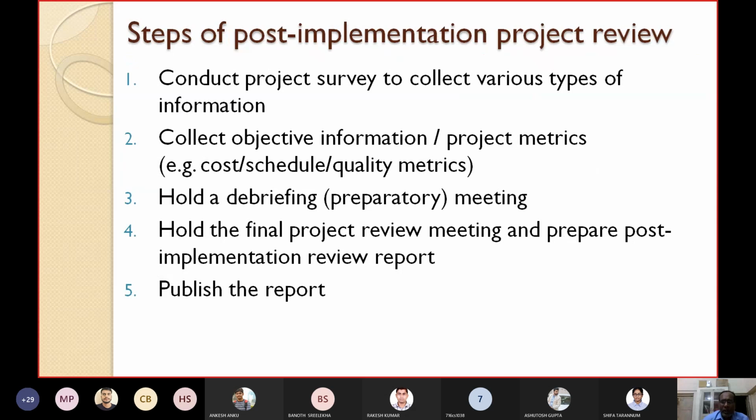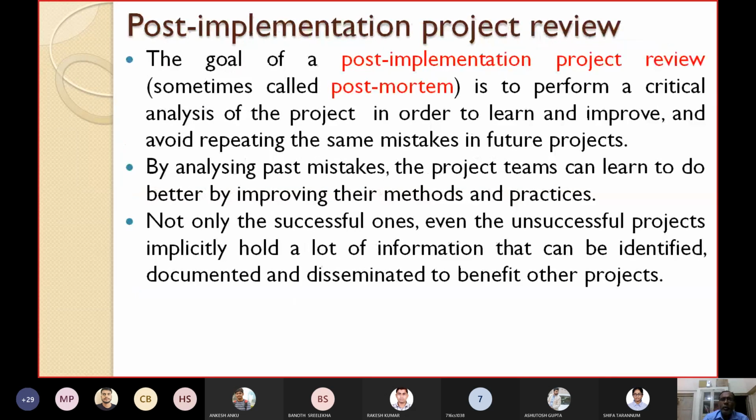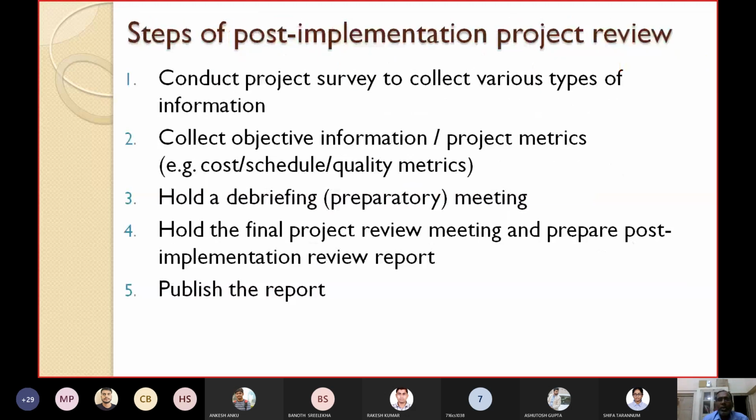Now let's see quickly, as I have already told you, this is one of the most important phases, called post-implementation project review or post-mortem. Let's see what steps you will follow for carrying out the post-implementation project review. So the first step is to conduct a project survey to collect various types of information.